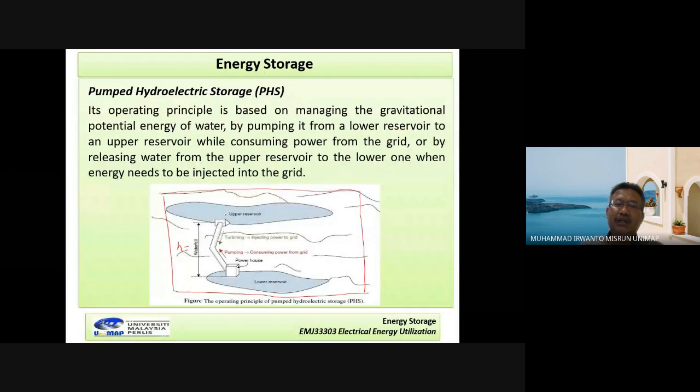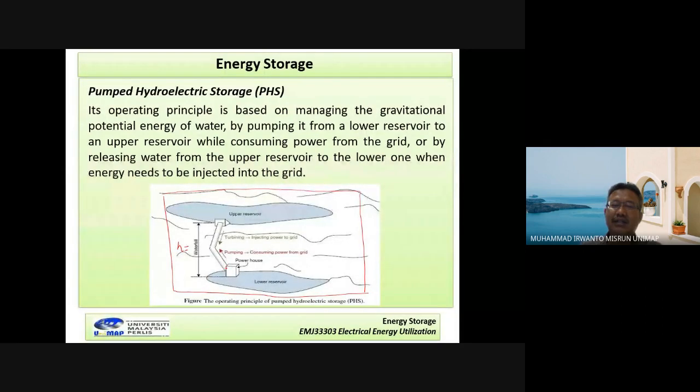Yeah, in here we can also call it a PSH, like in a micro hydro power plant. Now, when there is no utility grid connection and we want to use this energy, for example, the pump in here can be opened, so the water from this upper reservoir will flow through this channel or through this penstock.